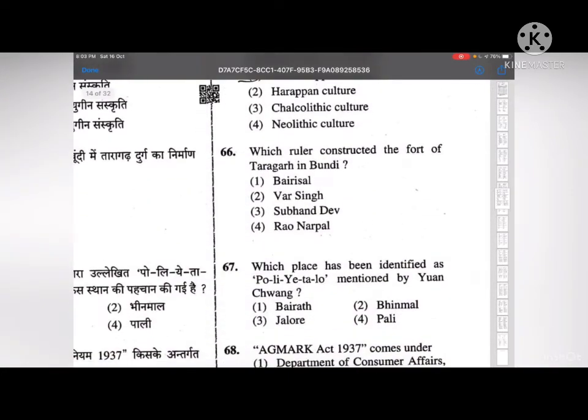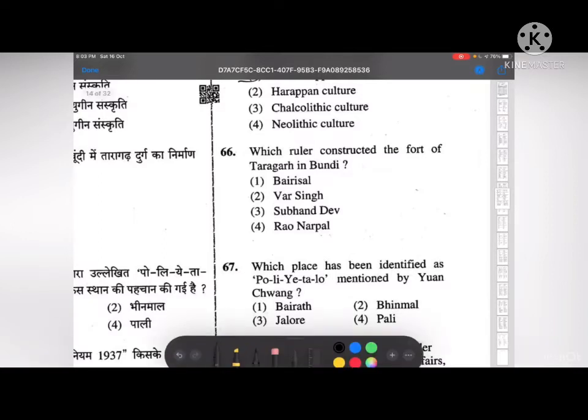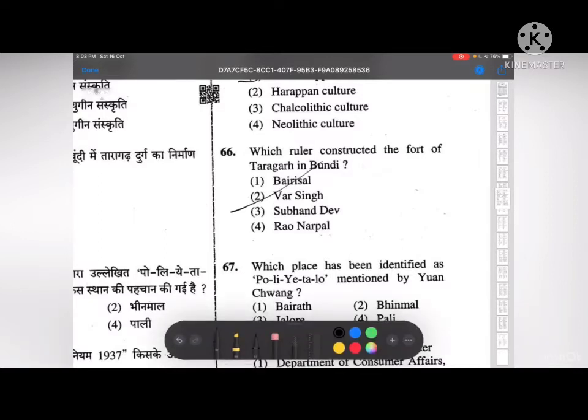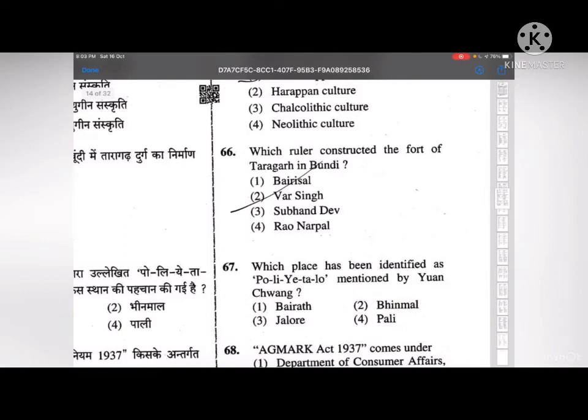Next, which ruler constructed the fort of Taragarh in Bundi? Options are Barisal, Varsing, Subhandh or Rao Narpal. The correct answer to this is second, that is Varsing. Varsing was the ruler who constructed the fort of Taragarh in Bundi.